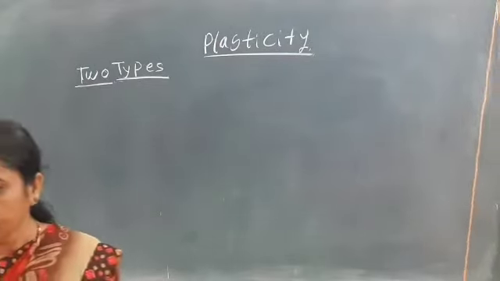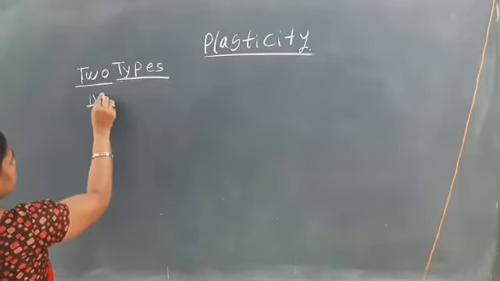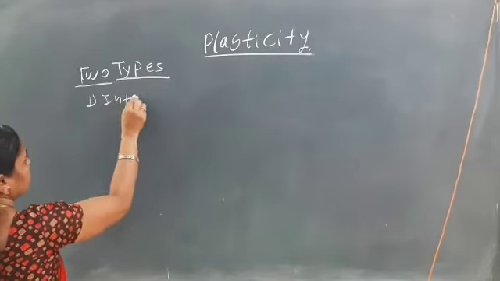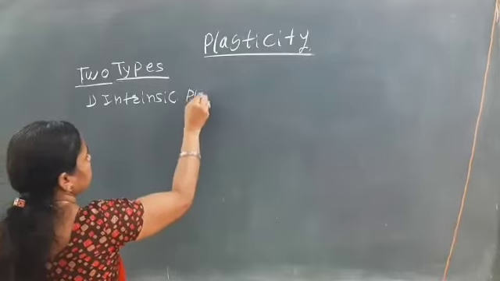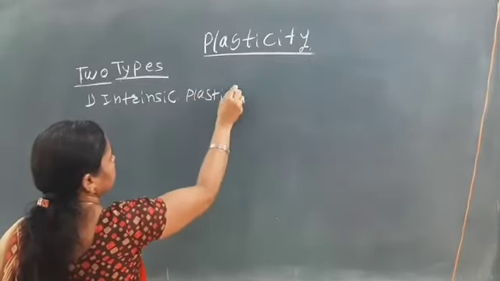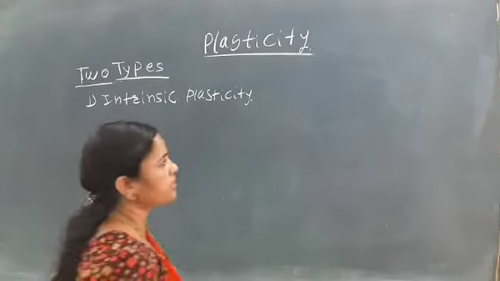The first type is intrinsic plasticity, and another type is extrinsic plasticity.